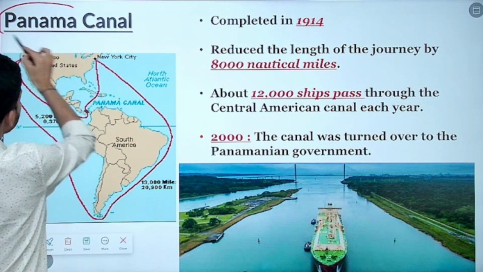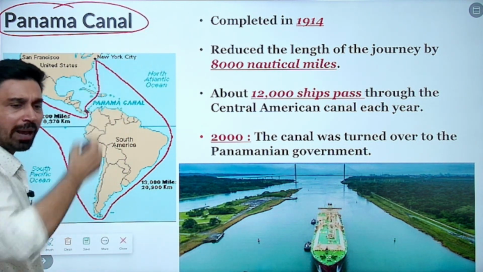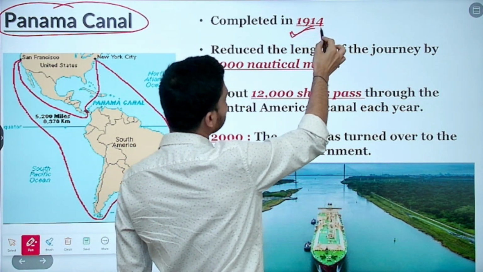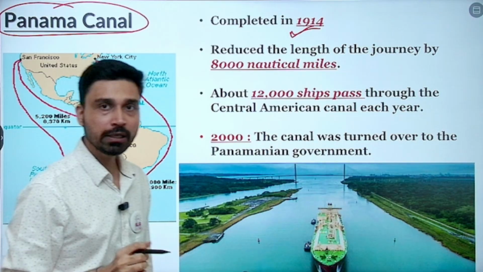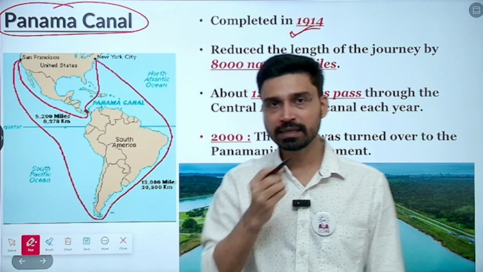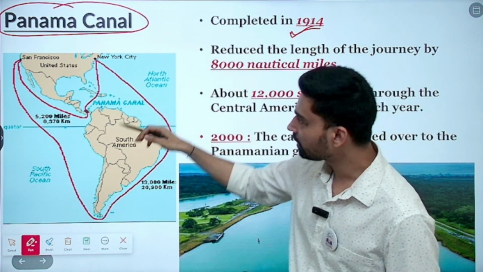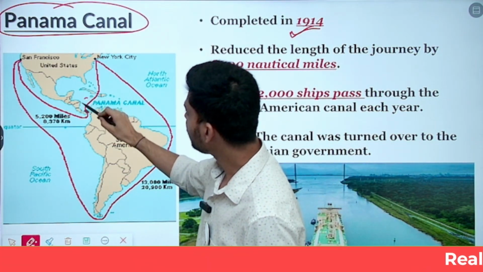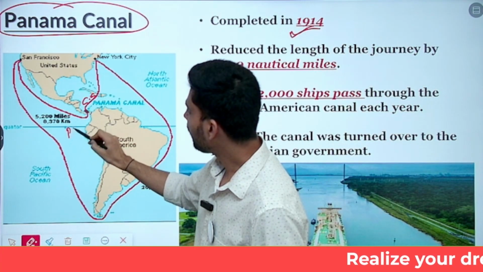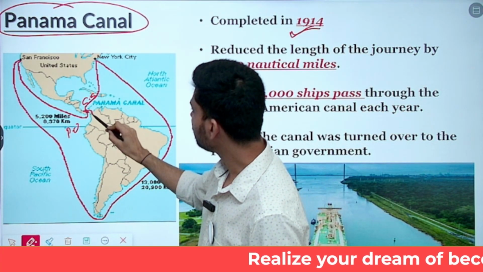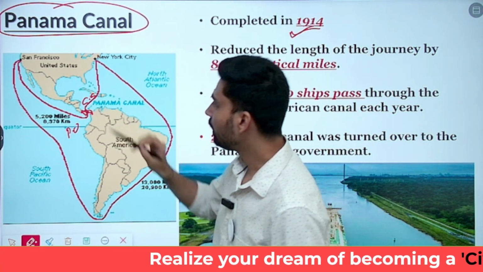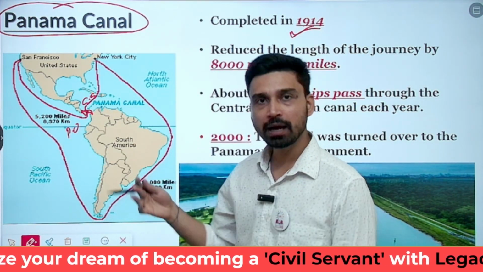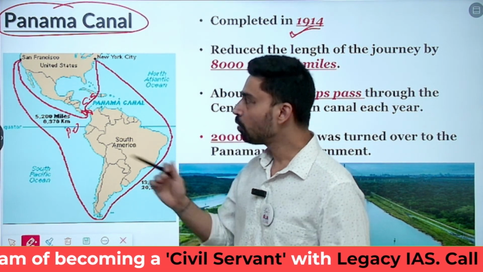The second important strait, man-made strait also we can refer to it, is the Panama Canal. It was completed in 1914. In 1914, it was a humongous engineering challenge or task to construct a canal across the landmass, because if you look at Panama Canal here, this side you have Caribbean Sea, this side you have the Pacific Ocean, and here you have a small country in Central America called Panama. So basically Atlantic and Pacific are not connected naturally. So how can we move?